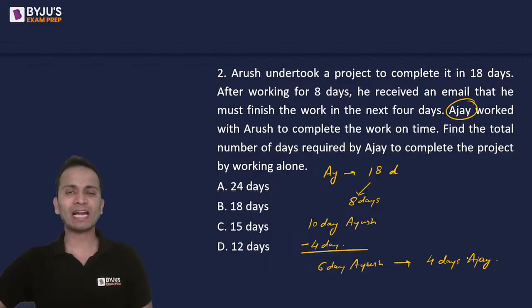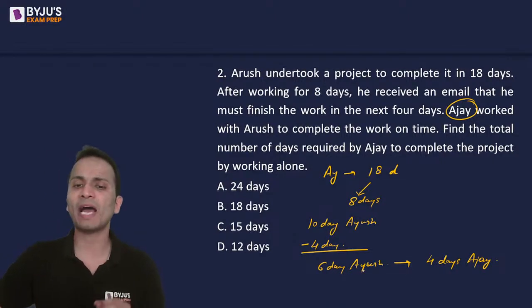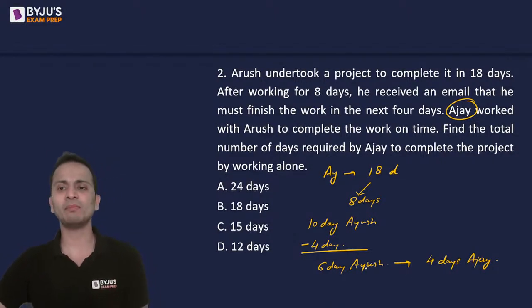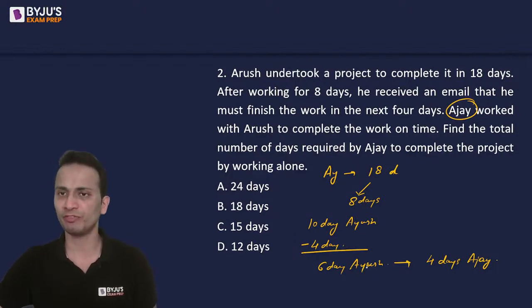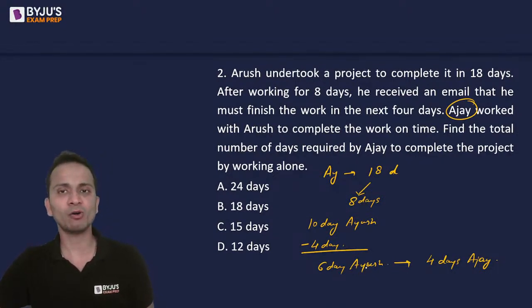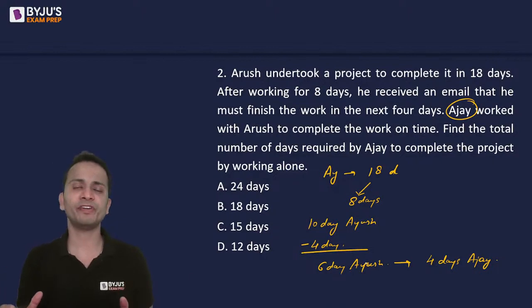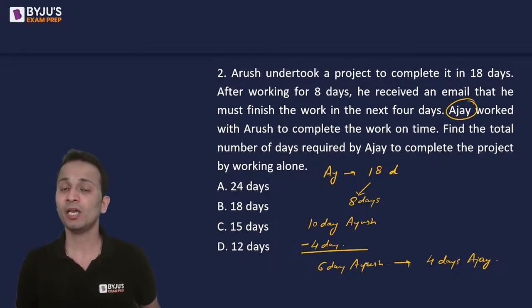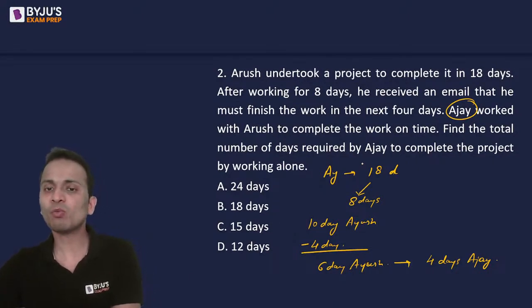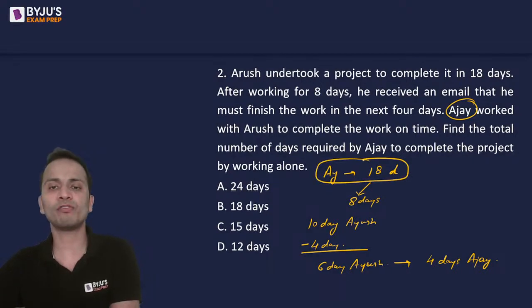Okay. So the work that was done that could have been finished by Ayush in 6 days, how many days did Ajay take for that work? He finished it in 4 days. So we have to find out the entire work will be finished by Ajay in how many days? What was the entire work? The entire work was 18-day work of Ayush.